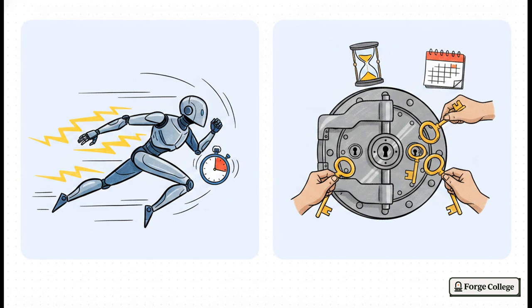On the flip side, look at treasury disbursements. Moving massive funds permits minutes or even hours of latency. So in that case, a mandatory human multisig review is totally fine.